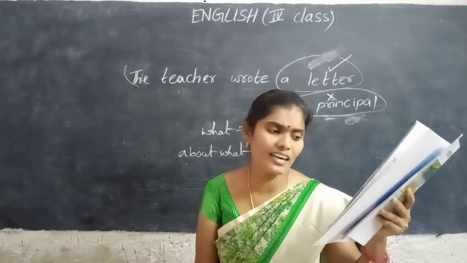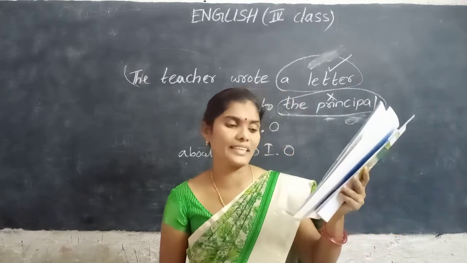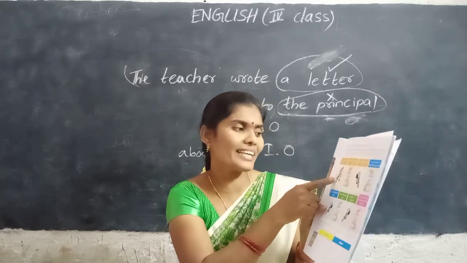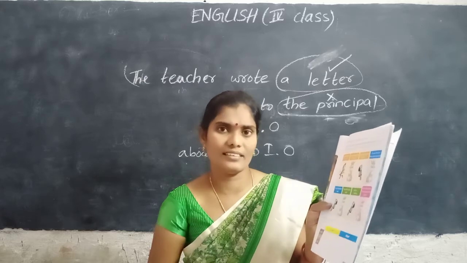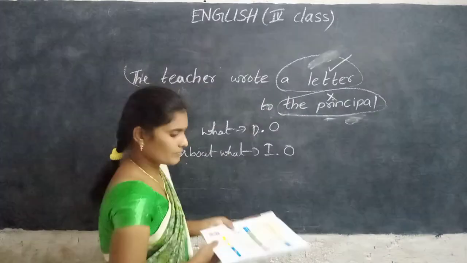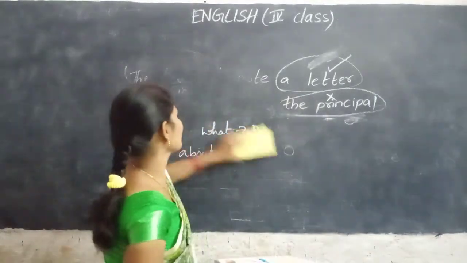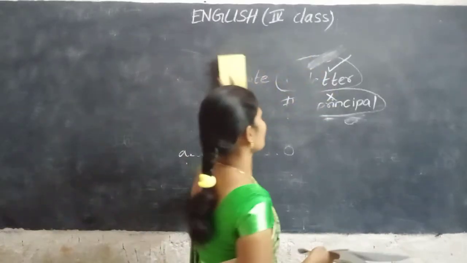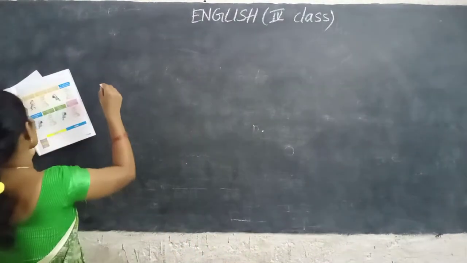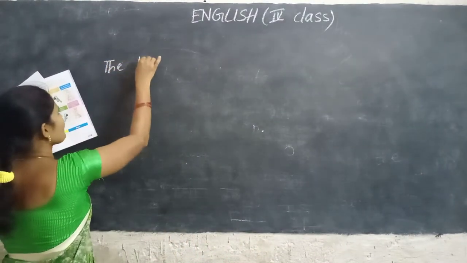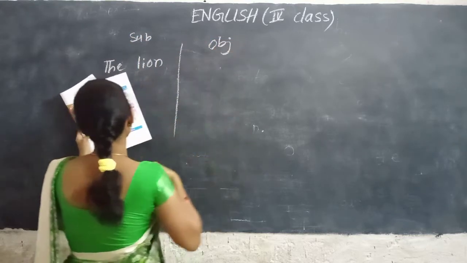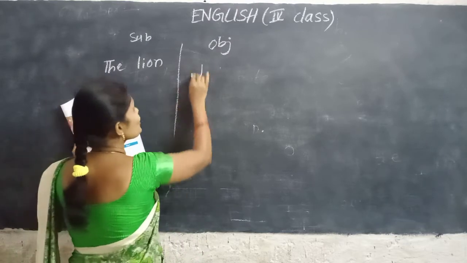And now, identify the subject and object in the statements made by the monkey, the rabbit and the parrot. Monkey. What did the monkey say? The lion killed the jackal. What is the subject there? The lion is the subject. What is the object? What did she kill? Jackal.